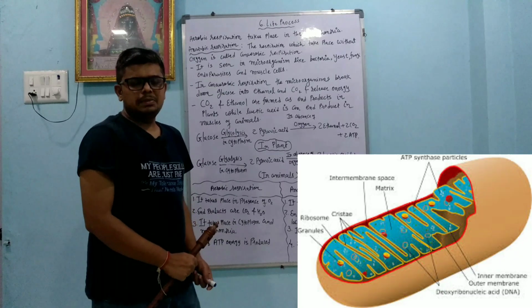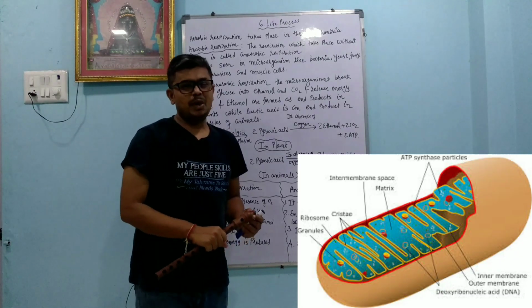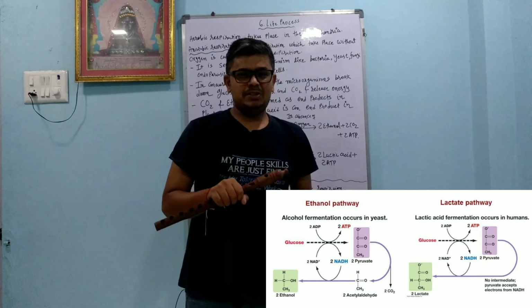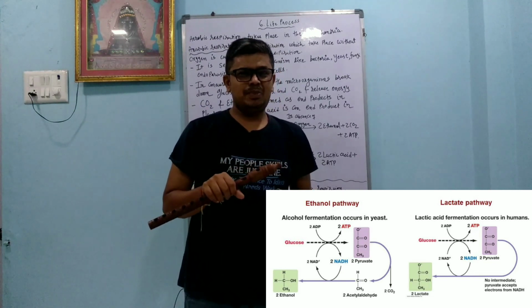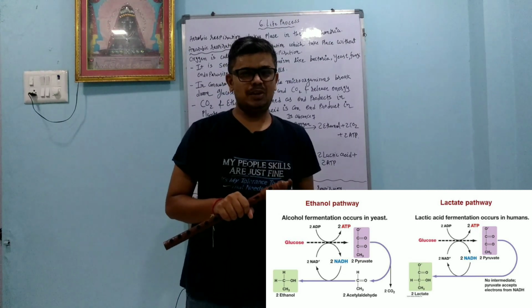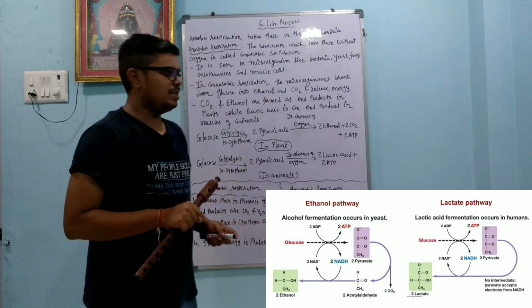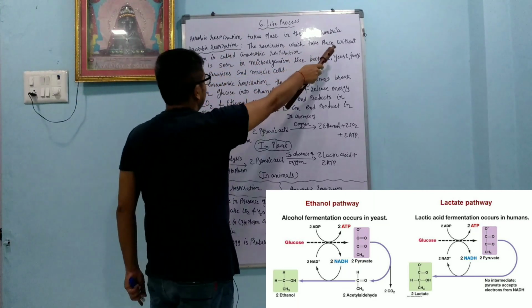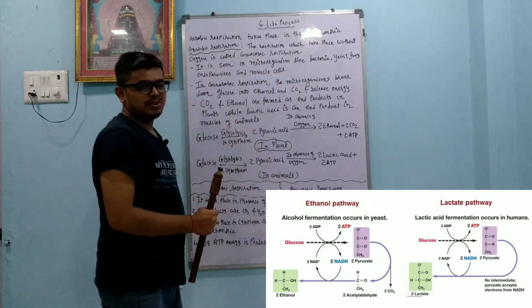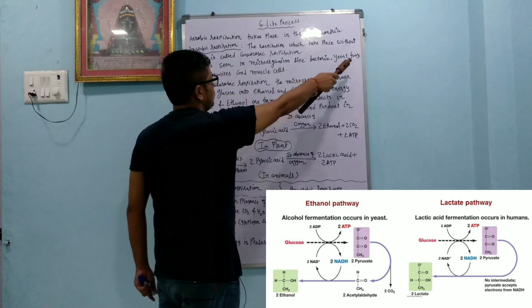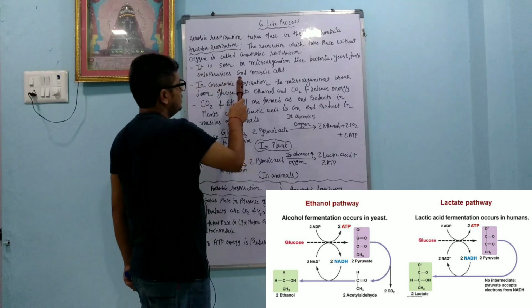Dear student, aerobic respiration takes place in the mitochondria. Now we are going to learn about anaerobic respiration. Anaerobic respiration means it takes place without oxygen. In the absence of oxygen, anaerobic respiration takes place in the cytoplasm. The respiration which takes place without oxygen is called anaerobic respiration. It is seen in microorganisms like bacteria, yeast, fungi, endoparasites and muscle cells.